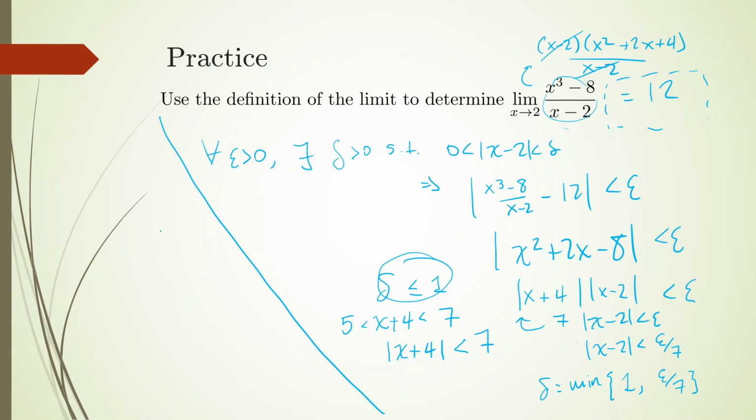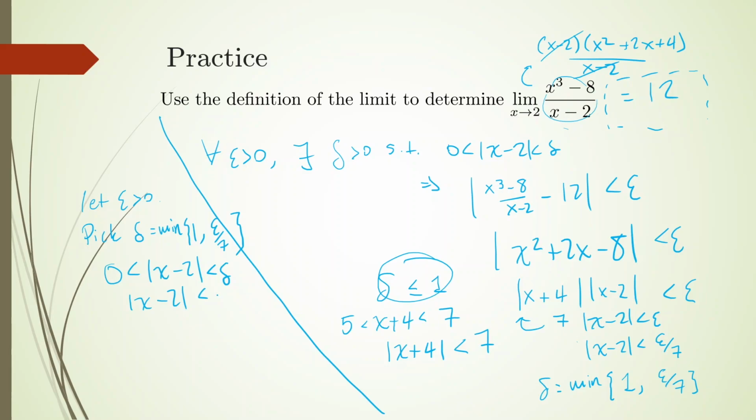So we're going to let epsilon be bigger than 0. Okay, and we're going to pick delta to be the minimum of 1 and epsilon over 7. Okay, then whenever 0 is less than absolute value of x minus 2 is smaller than delta, we're going to have absolute value of x minus 2 is smaller than epsilon over 7.